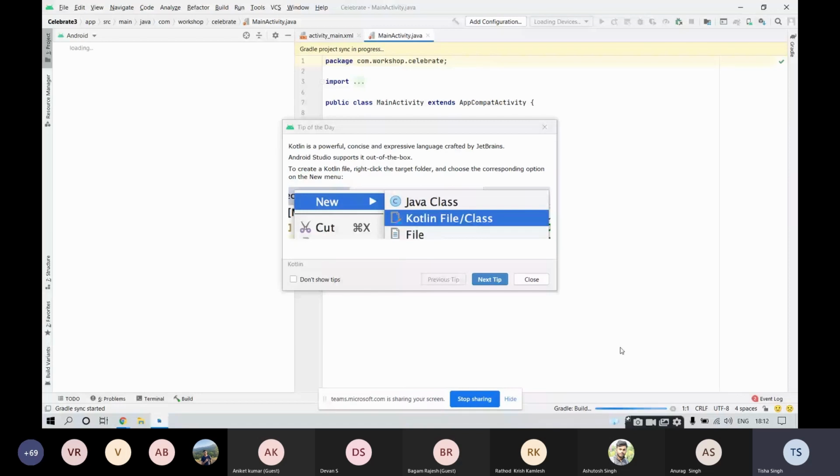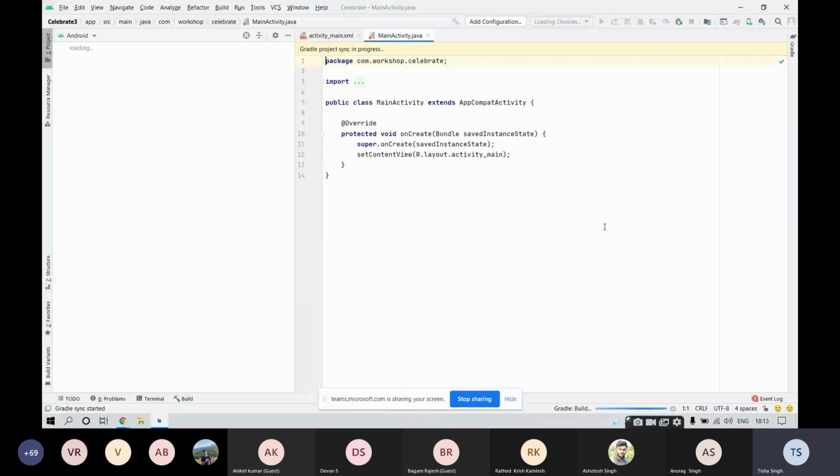Meanwhile, you can see that Android Studio is loading, and here you can see that the Gradle build is taking place. Make sure that you are connected to a strong internet at this point of time, because if not, then this Gradle build will not take place properly, and you need a strong internet connection at this point of time.